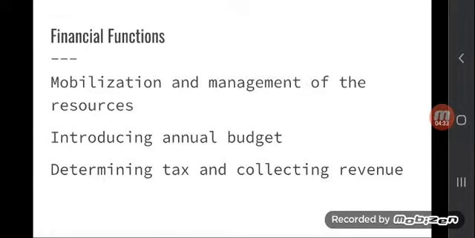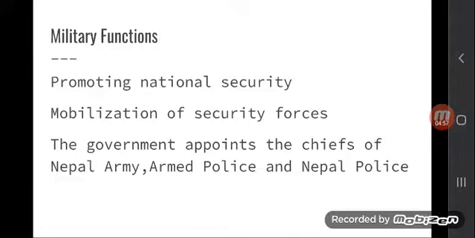Similarly, the Minister of Finance introduces the annual budget each year, which is very important for the development of the country and of infrastructure. The executive also has the right to impose tax and collect revenue. These are some of the major financial functions of the government.